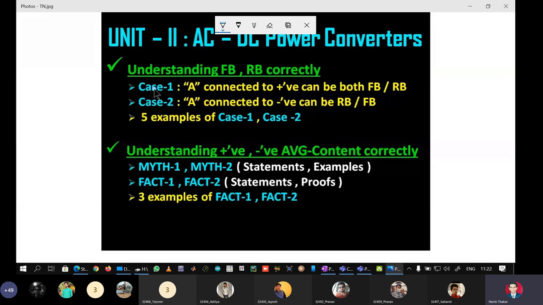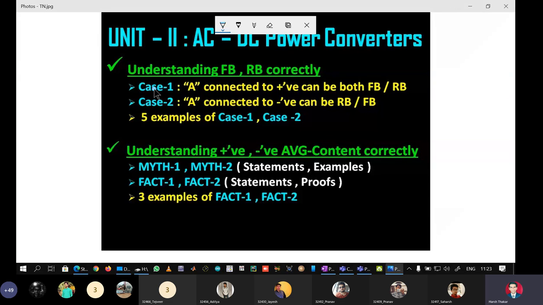Then we also understood what is the meaning of having a positive and negative average content in a waveform. It can be either average content in load voltage waveform or average content in load current waveform. And we had told about 2 myths. Myth 1 was that positive VLAVG means that the signal does not go below x-axis. And myth number 2 was that if the VLAVG is negative, that means the waveform is only below x-axis and does not go above x-axis.